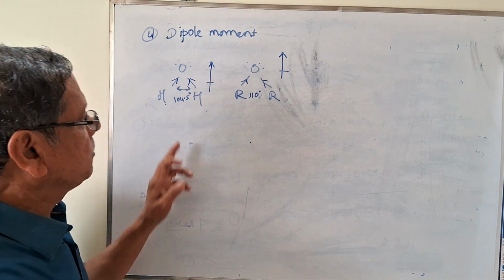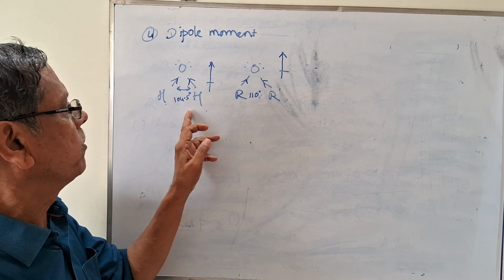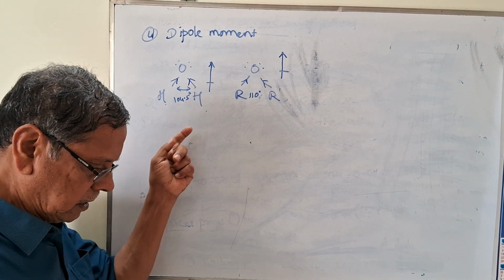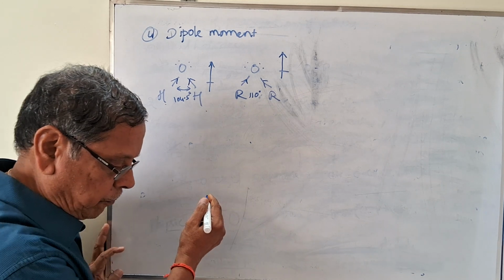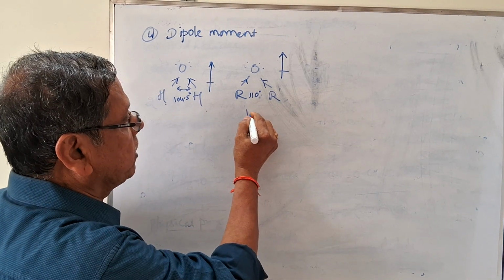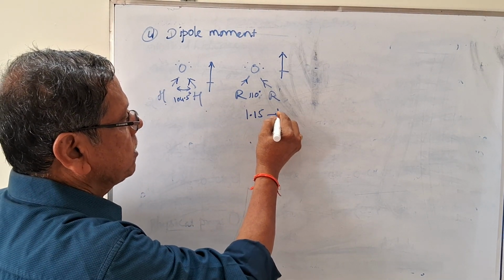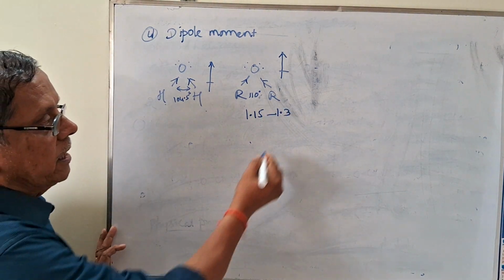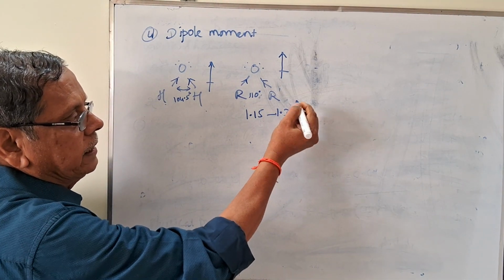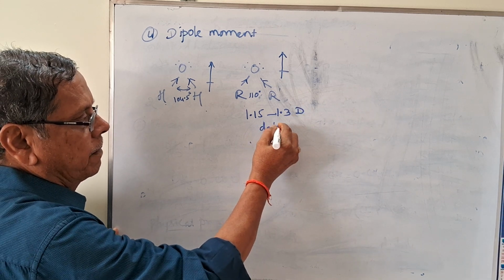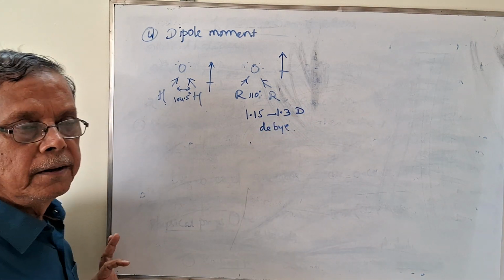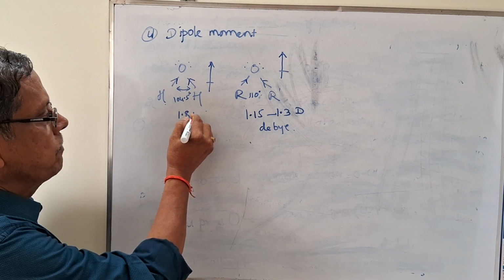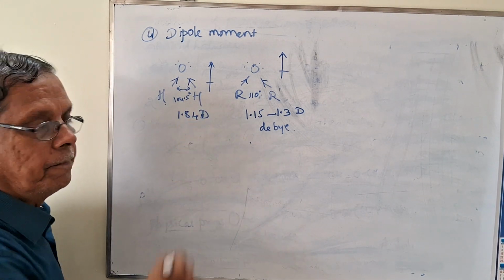For example, in the comparison of the dipole moment of water and these ethers, in the case of ethers the dipole moment is almost 1.15 to 1.3, expressed in debye units. But in the case of water, the dipole moment is 1.84 debye.